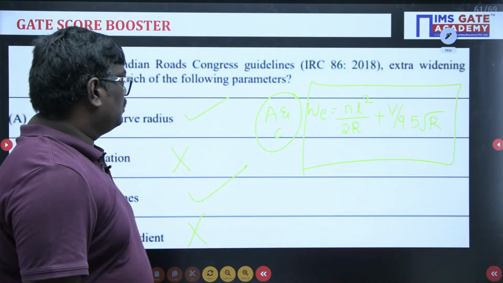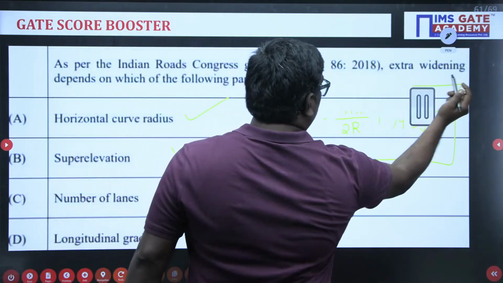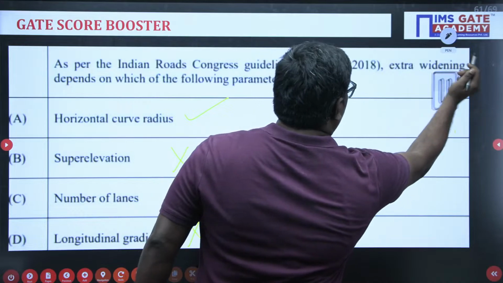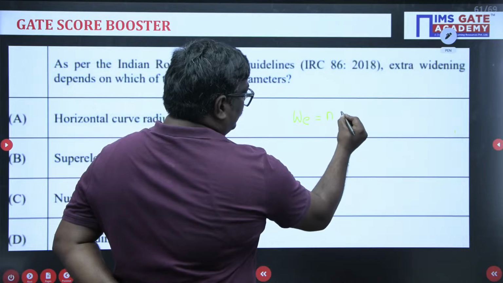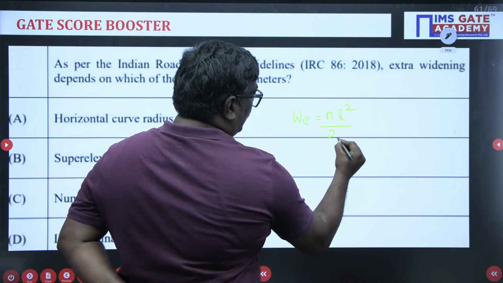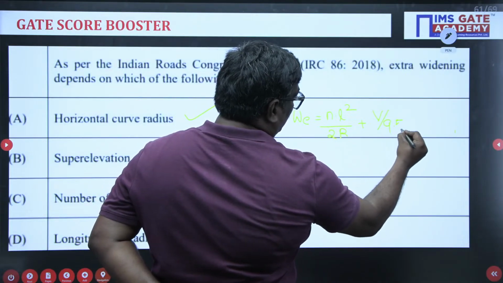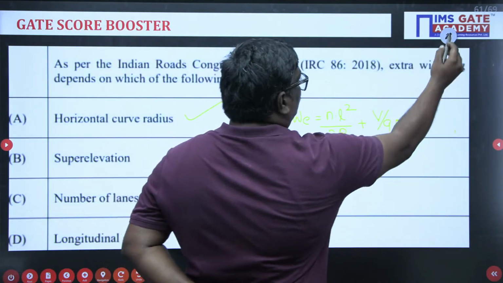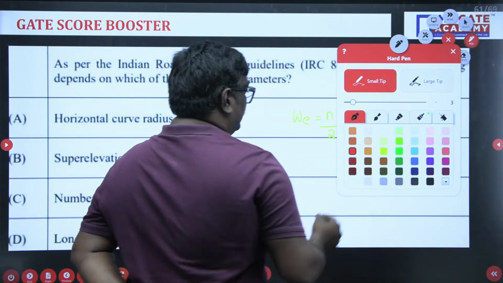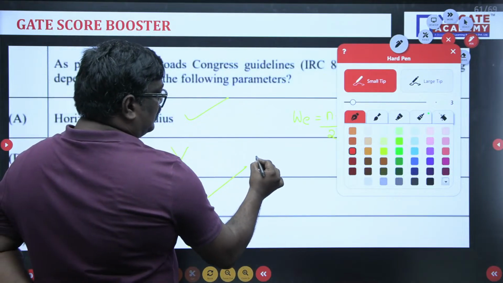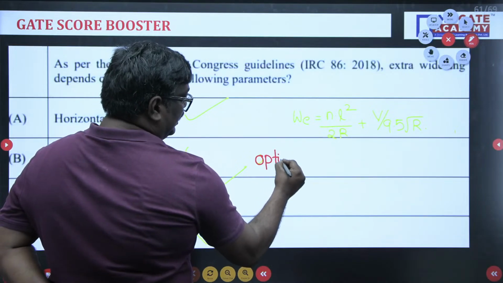Yes or no? One second, students, let me write it clearly. Here extra widening is equal to nL square upon 2R plus V divided by 9.5 root R. Here you can write options A and C are correct.